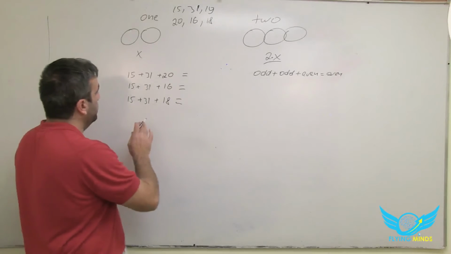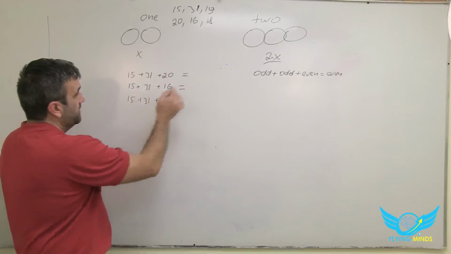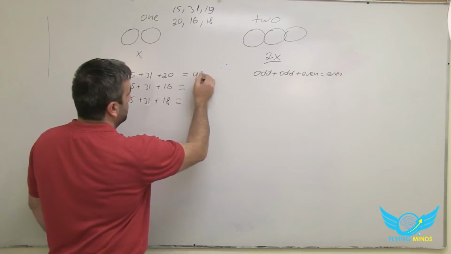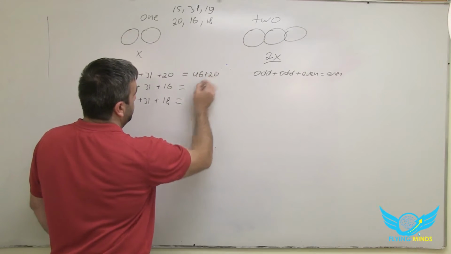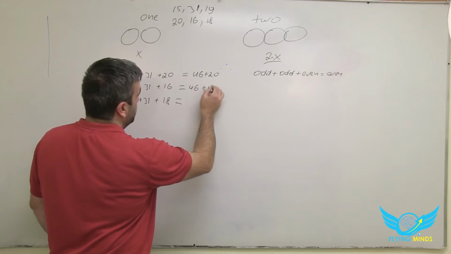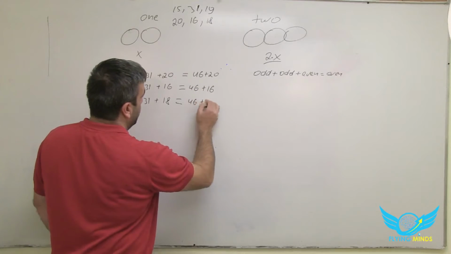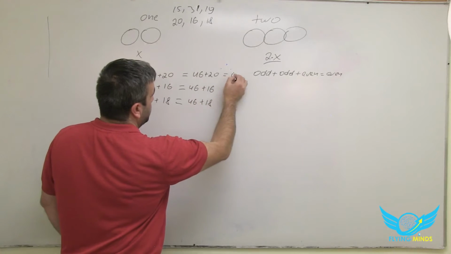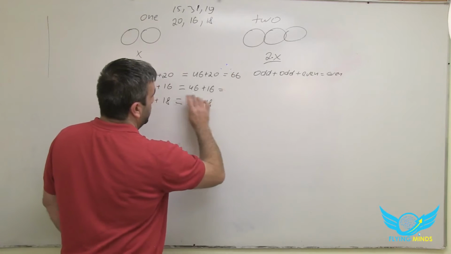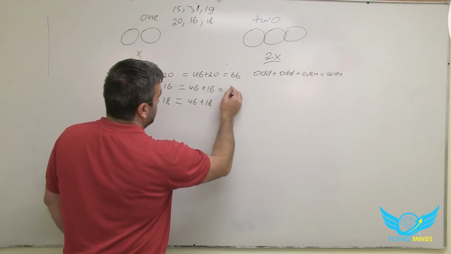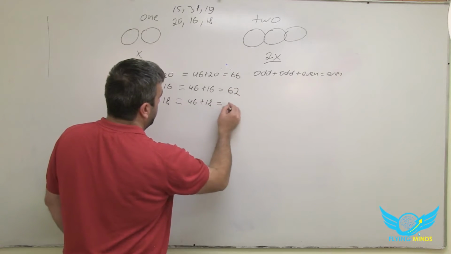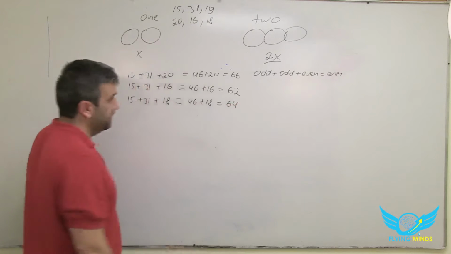Okay, so 15 plus 31 is 46. Plus 20, 46 plus 16, 46 plus 18. So we get 66 here, here we get 62, and here we get 64. Okay?